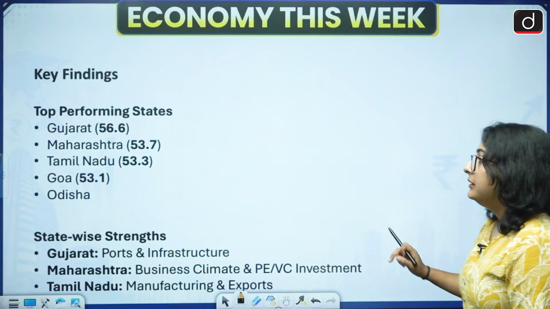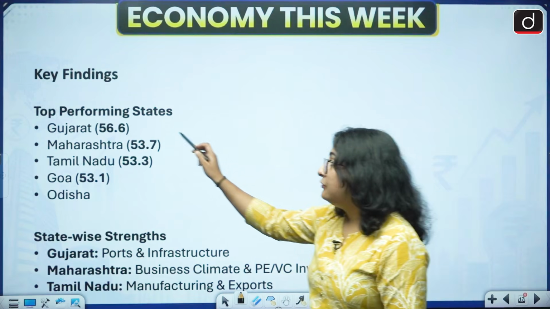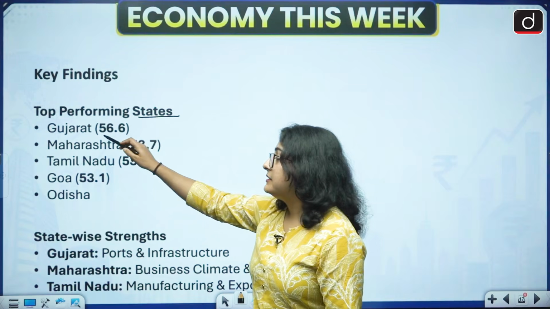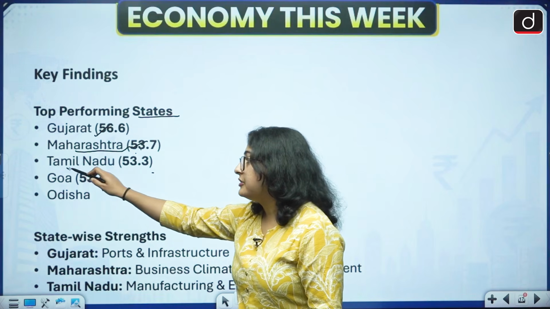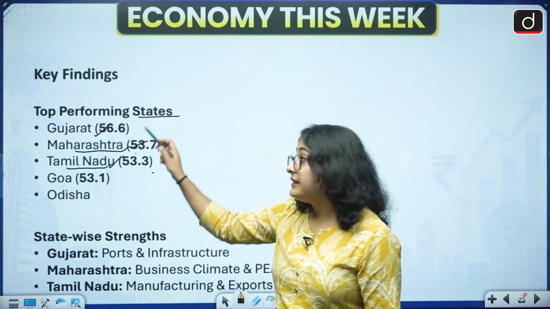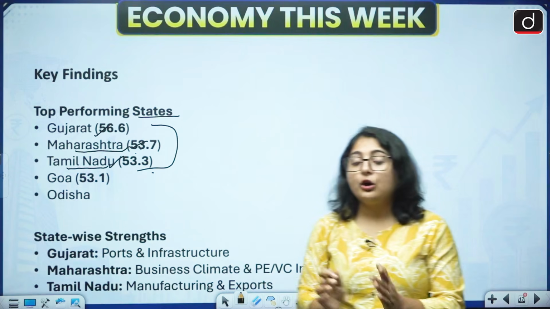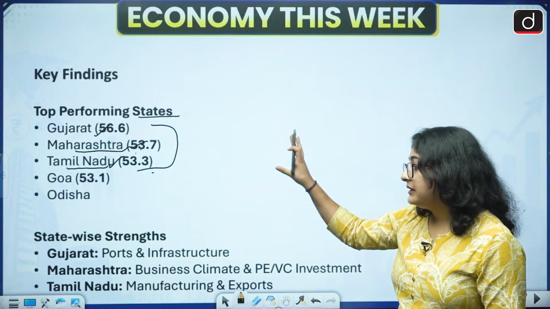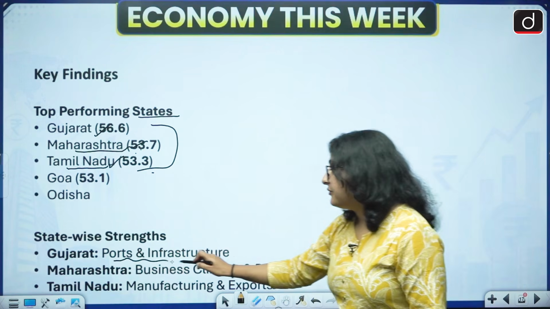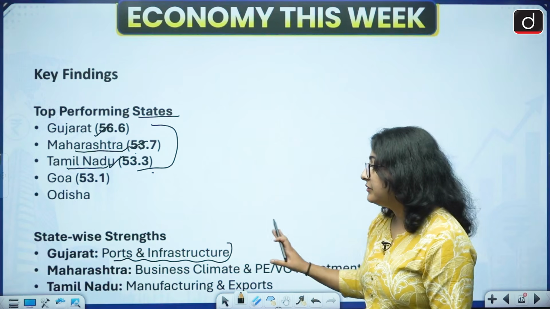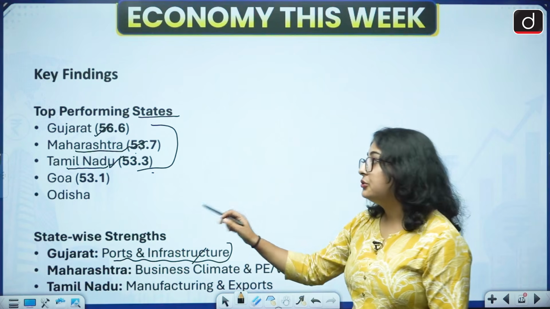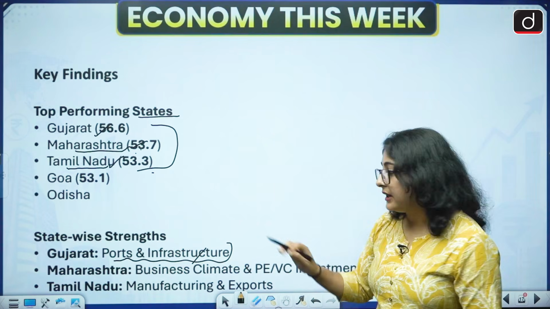Now, what are the key findings? The top performing states are, the first position has been secured by Gujarat, the second position has been secured by Maharashtra, and the third position has been secured by Tamil Nadu. These are the top performing states. If we talk about the state-wise strength, why Gujarat came first? Because of its port and infrastructure. The infrastructure of Gujarat is very good. Okay, because of these reasons, the port and infrastructure, Gujarat has been able to secure the first rank.